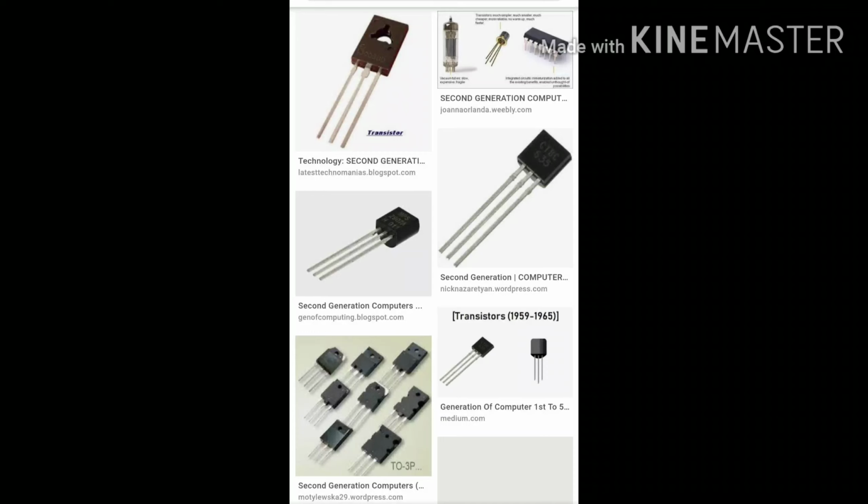Next, second generation computers were developed. They used transistors. One transistor is equivalent to hundreds of vacuum tubes. That is why the size became smaller than the first generation computers. They became faster and more powerful also.